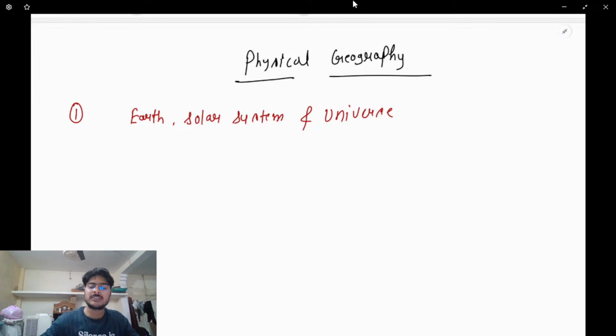Next comes the solar system. How many planets are there in the solar system? What are the inner planets? What are the outer planets? I will talk about these things in the section on the solar system. And then overall we'll talk about the universe: how many stars there are, the formation of stars, the formation of planets. Next comes geomorphology.